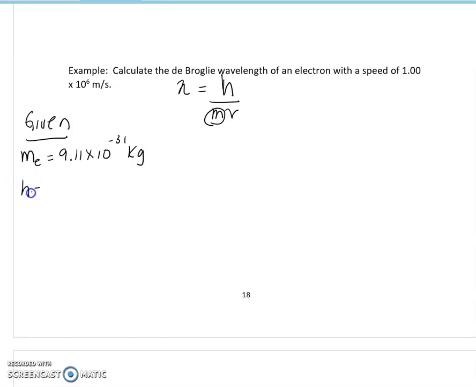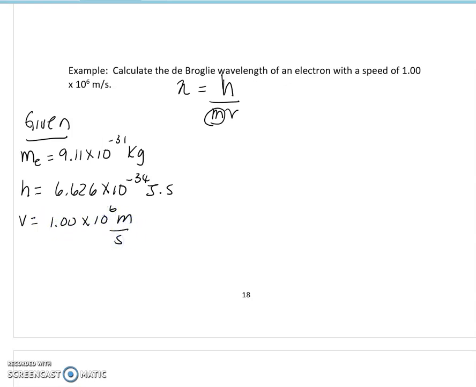Now let's write Planck's constant again. It's 6.626 times 10⁻³⁴, and we know that was joules times seconds. And we're also given the velocity, which is 1 times 10⁶ meters per second.